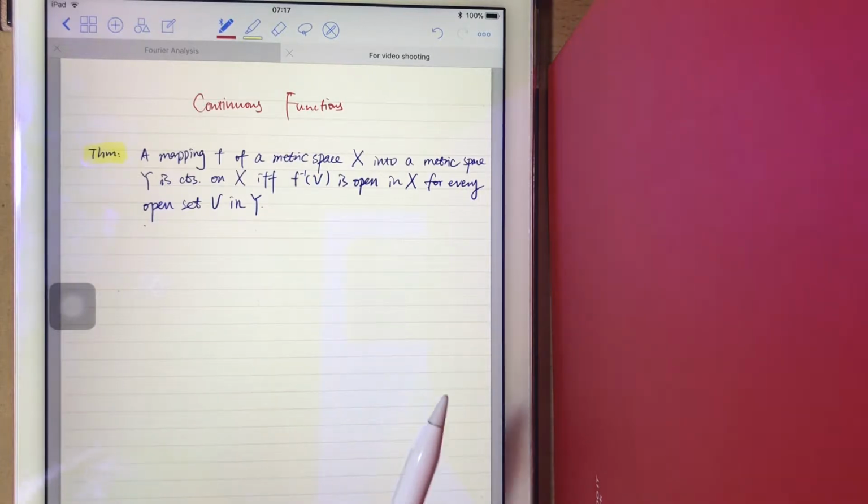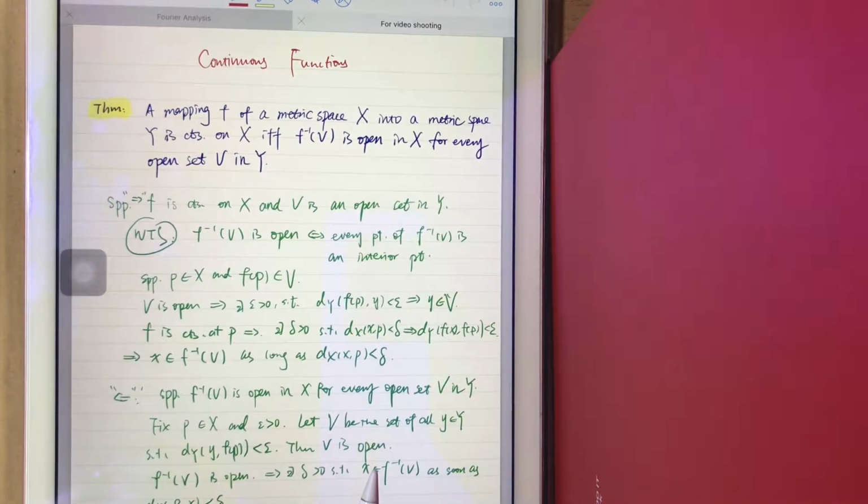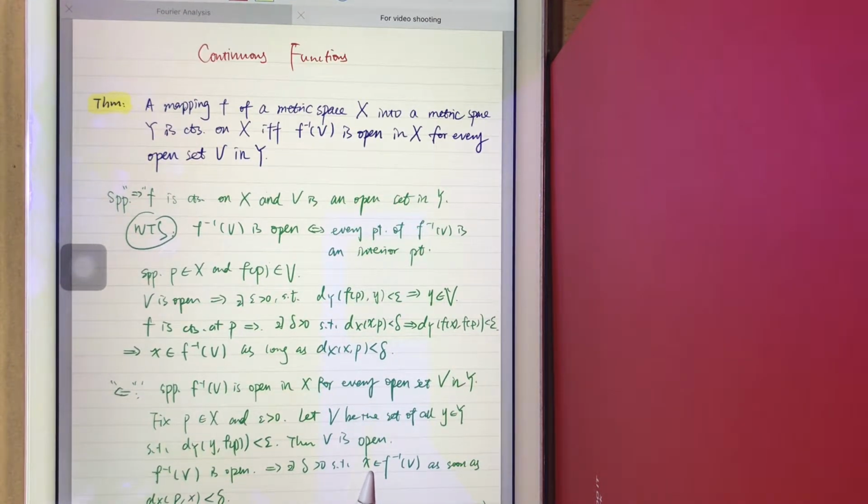So let's see it. Suppose now we have F continuous on X, and we take an open set V in Y. We want to show F inverse of V is open. That is to say, every point of F inverse of V is an interior point.